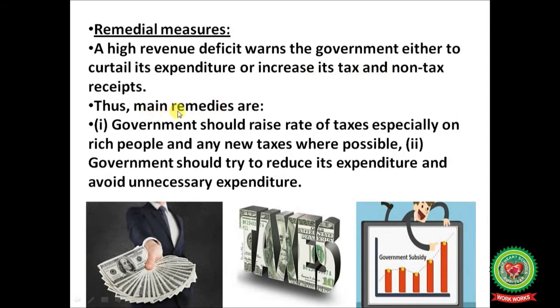Thus, the main remedies are: government should raise the rate of taxes, especially on rich people, and impose any new taxes where possible. Second, government should try to reduce its expenditure and avoid unnecessary expenditure.